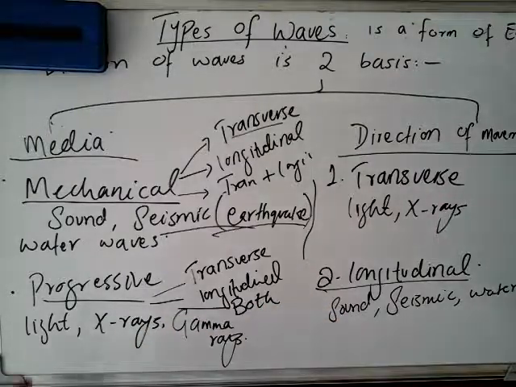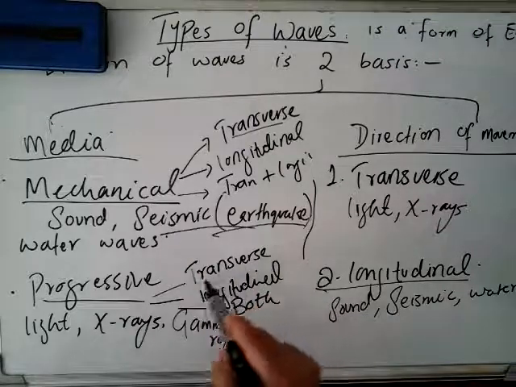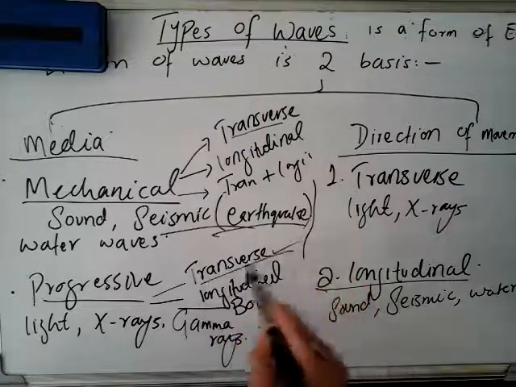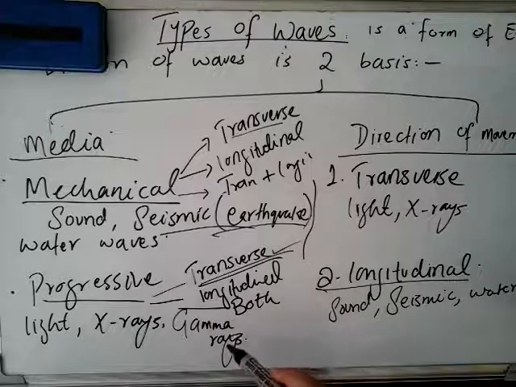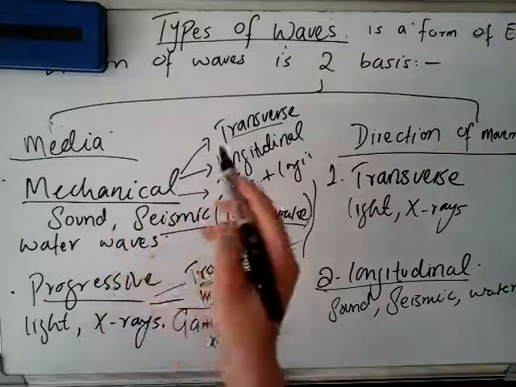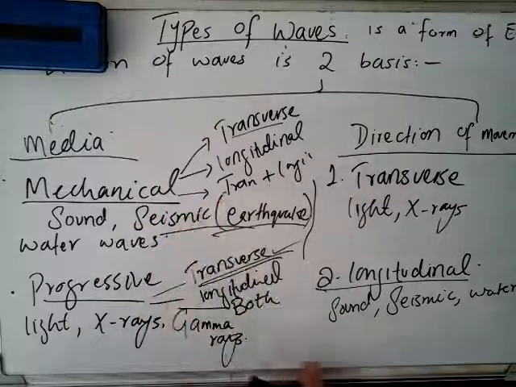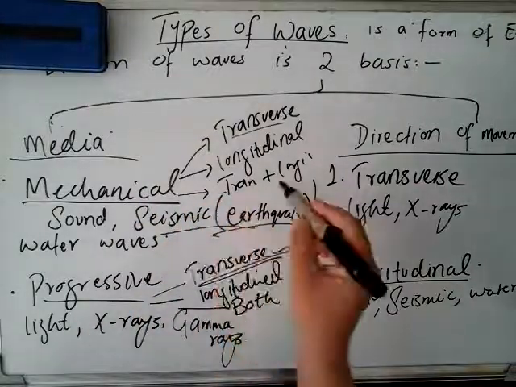But most of the time the progressive waves show transverse direction. They move perpendicular most of the time. The X-rays and gamma rays most of the time move in a perpendicular manner. But mechanical waves have the direction of both transverse, longitudinal, and both.